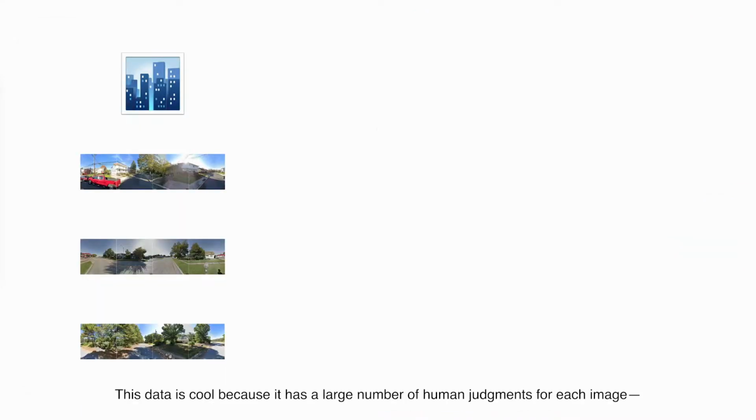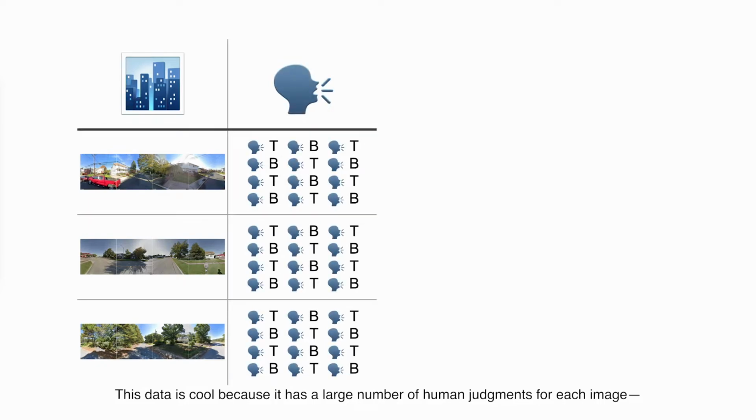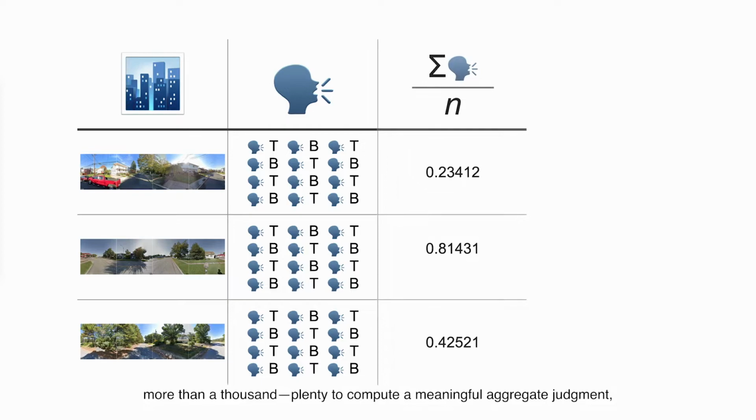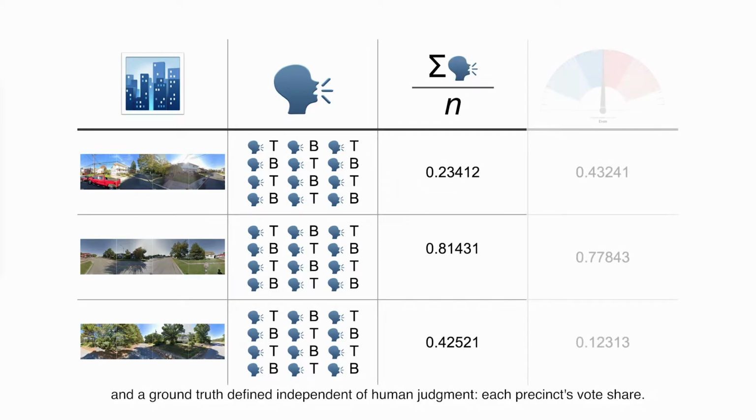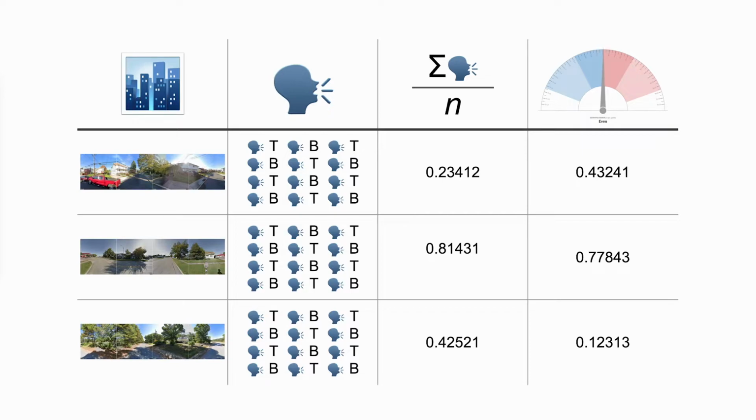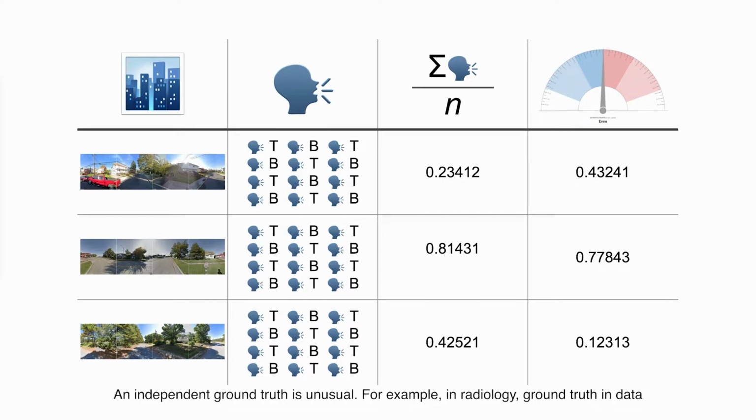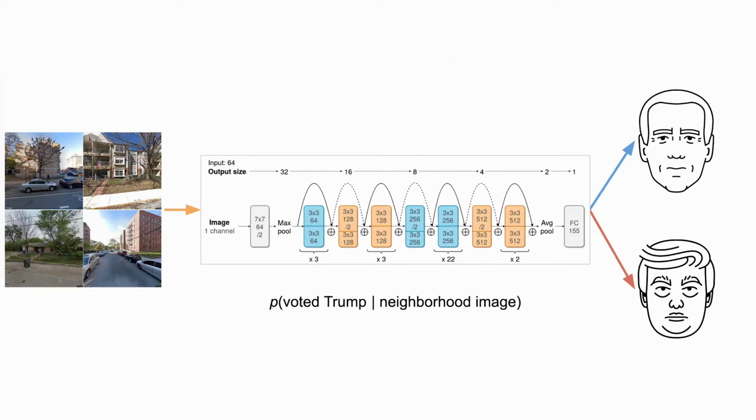This data is cool because it has a large number of human judgments for each image, more than 1,000, plenty to compute a meaningful aggregate judgment, and a ground truth defined independent of human judgment, each precinct's vote share. An independent ground truth is unusual. For example, in radiology, ground truth in datasets is commonly an aggregate of expert opinion on that image itself, not an assessment independent of human judgment. That independence is key here. Without it, studying human error would be circular.